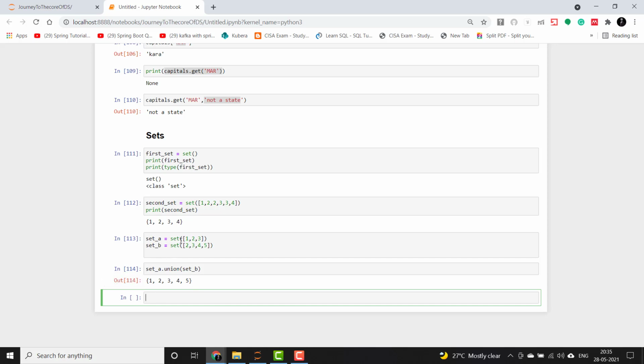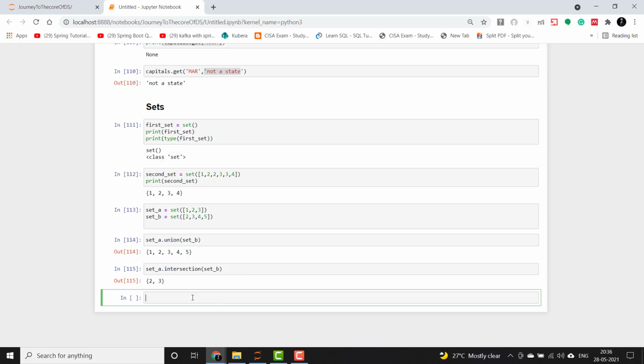So you will see the elements of both sets, and the repeated elements are removed. So this is union, and then we will see intersection. So set_a.intersection(set_b). What it will do is choose the common elements between both sets, which are 2 and 3, and print them.